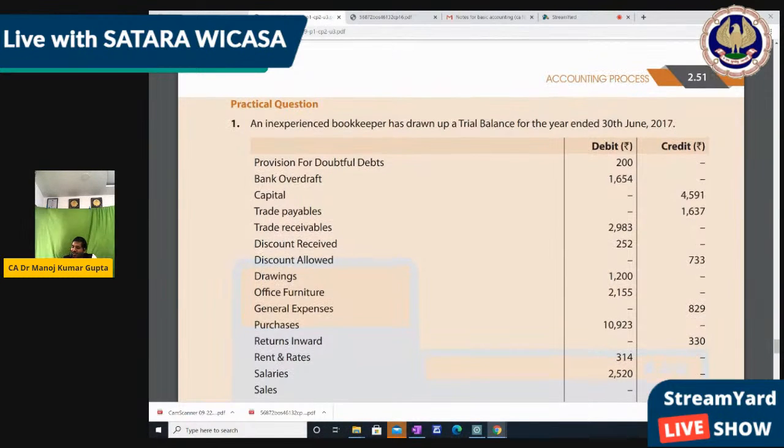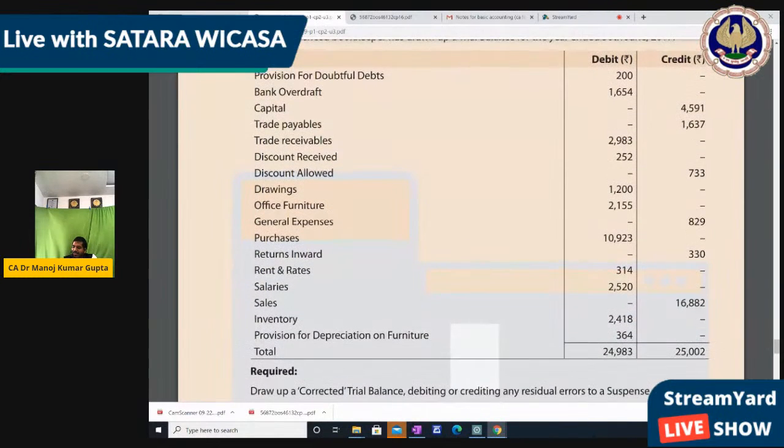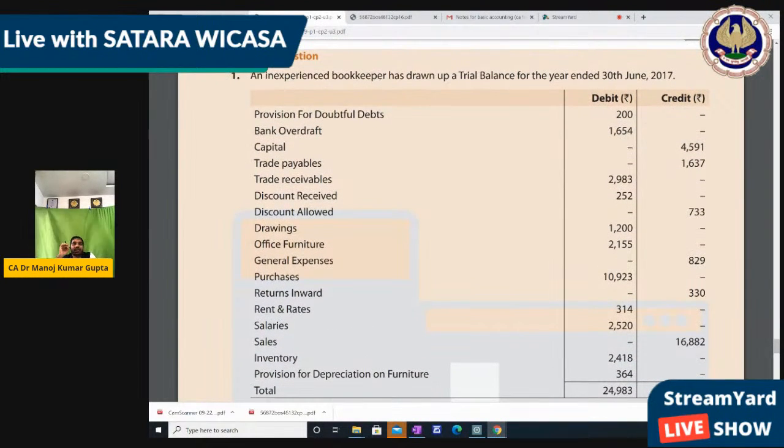This is the last question of the trial balance. Okay, an experienced bookkeeper has drawn up the trial balance for the year ended 30th June 2017.